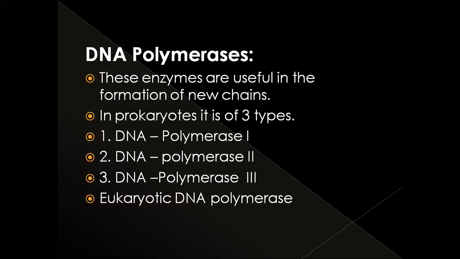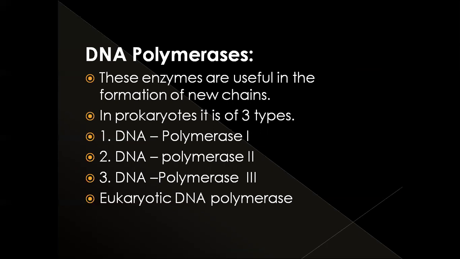In replication, first the primer comes, and after the removal of the primer there are some gaps. These gaps are filled by polymerase 1. That's why polymerase 1 is also called a repair enzyme. This enzyme was discovered by Kornberg, so it is also called the Kornberg enzyme. That is polymerase 1.